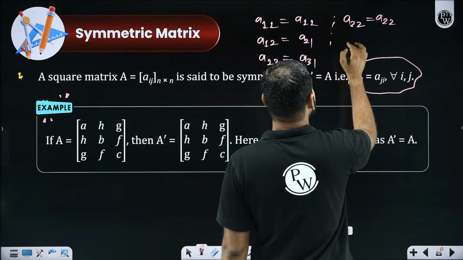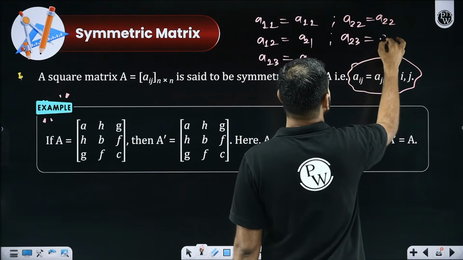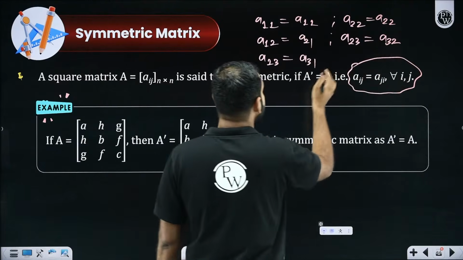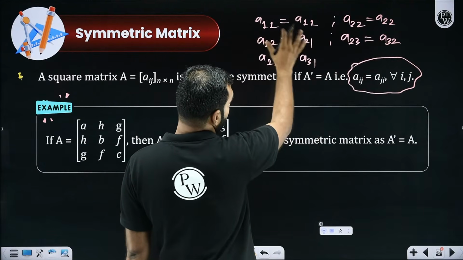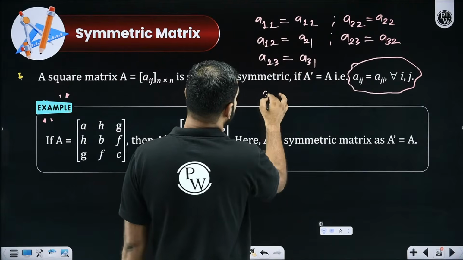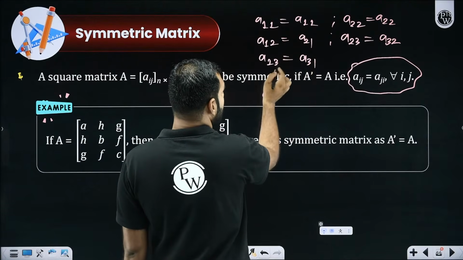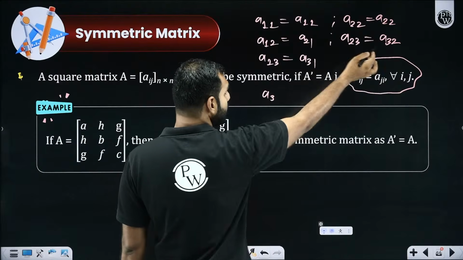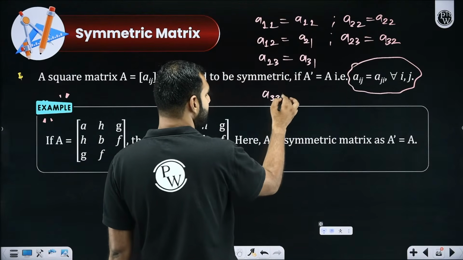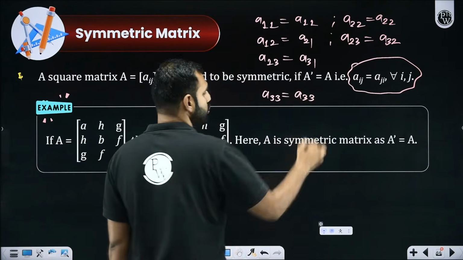Then if I talk about A23, it should be equal to A32. Then A31 should be equal to A13, which I have written. Then A32 should be equal to A23, that also I have written. Then the next term will be A33 should be equal to A33.